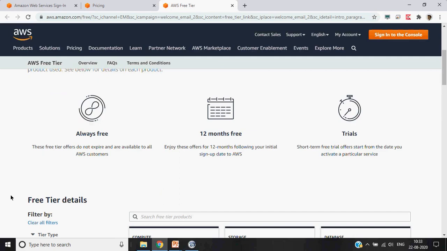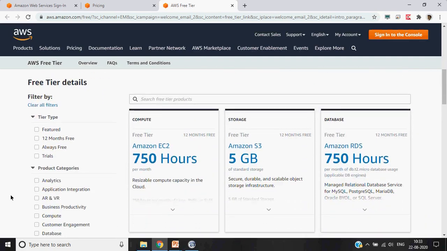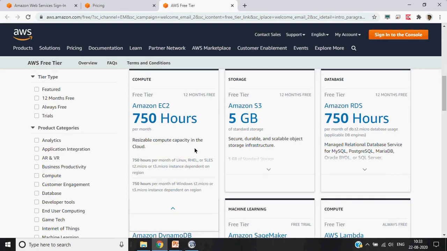Short-term free trials for some particular services are also available. But for our purpose, we will mostly be using the services which are more relevant from a DevOps perspective. One is EC2, for which you get a 12-month service, which includes 750 hours per month. So you get different types of